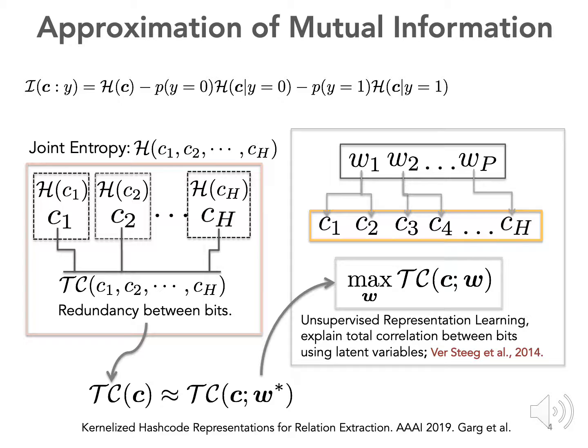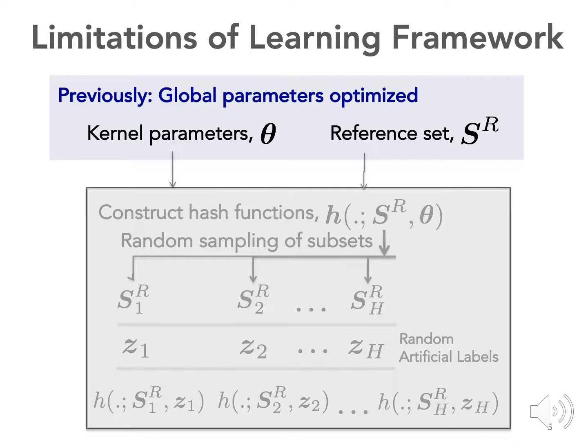To optimize these hash codes, in the previous work we proposed to maximize mutual information between hash codes and the class labels of the NLP structures. And to compute mutual information efficiently for these high dimensional hash codes, we proposed an approximation which is also present in the previous work. And now we try to improve our work.